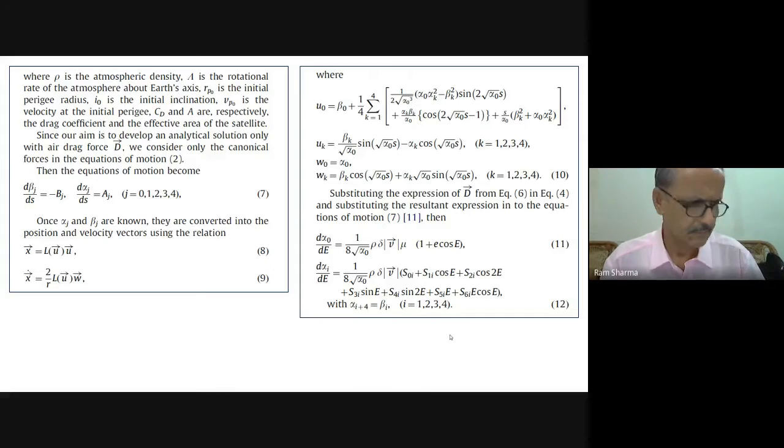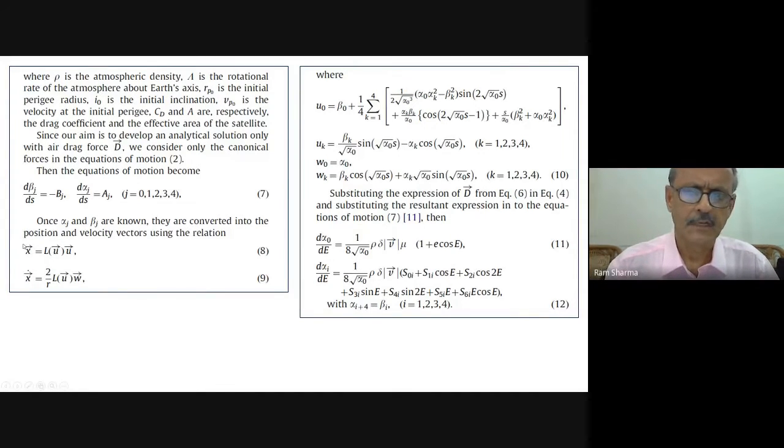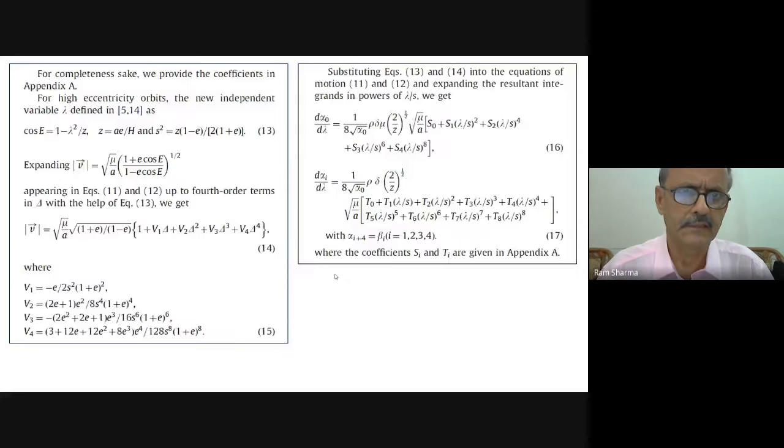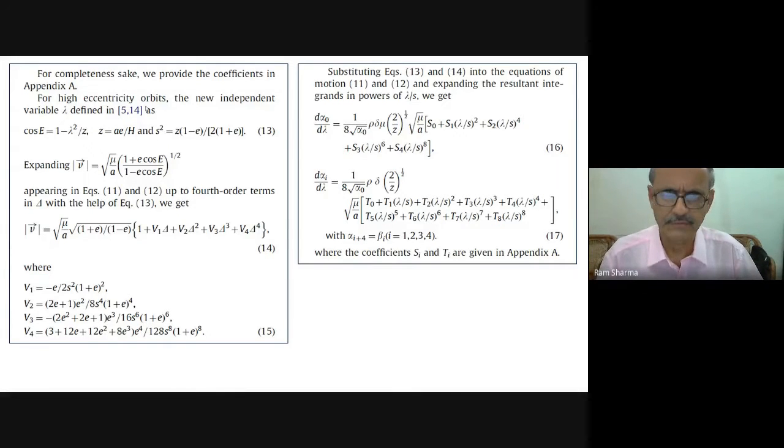It takes some time, but we can do it. So this independent variable S was converted to the independent variable E. We know the connection between them, and we have done this earlier also for low eccentricity orbits. So this equation was anyway available to us, and then we use this transformation. This also we had an idea of, because earlier we had utilized this successfully in our earlier studies with KS variables. We worked out this in a similar fashion.